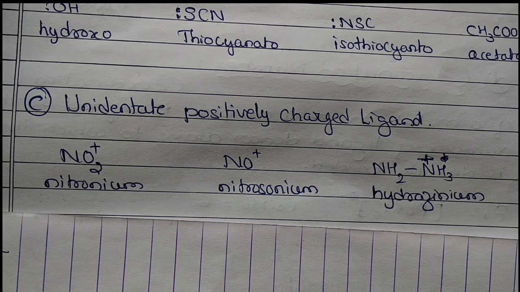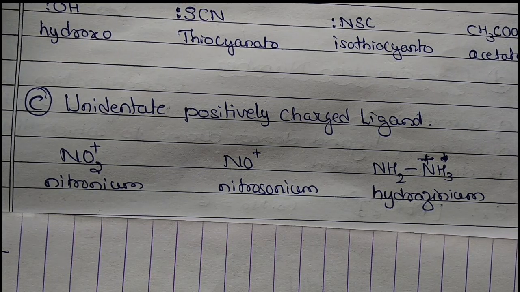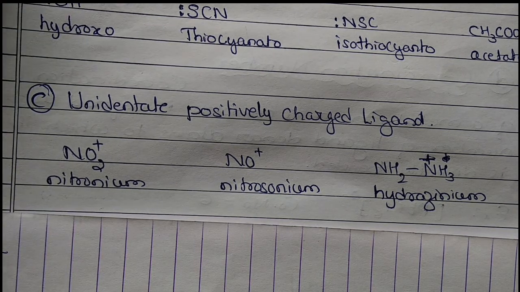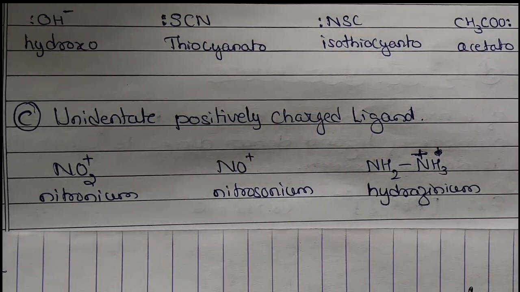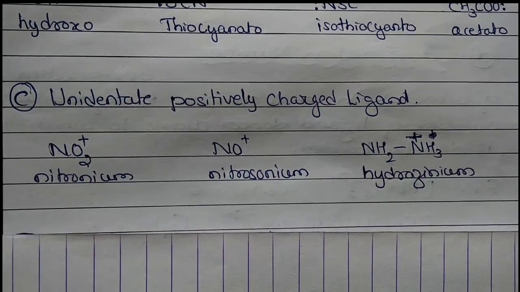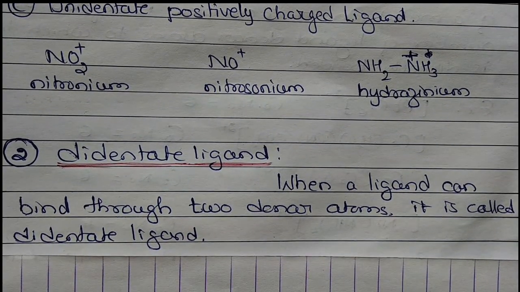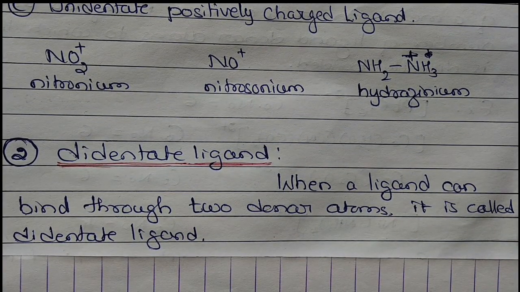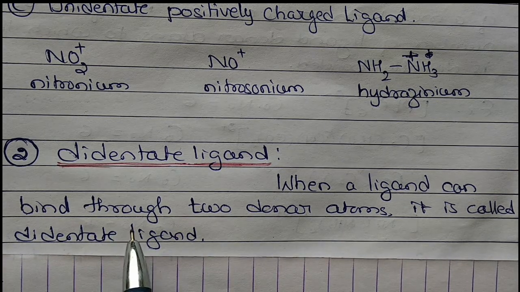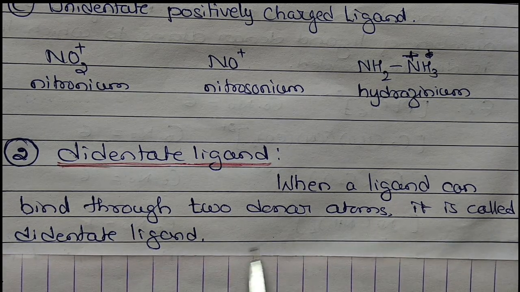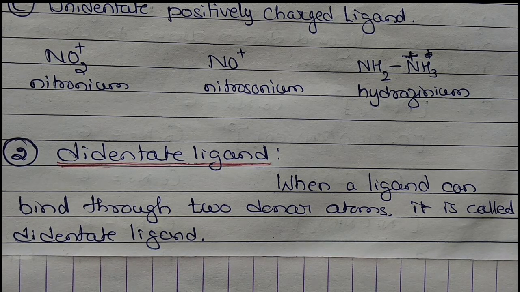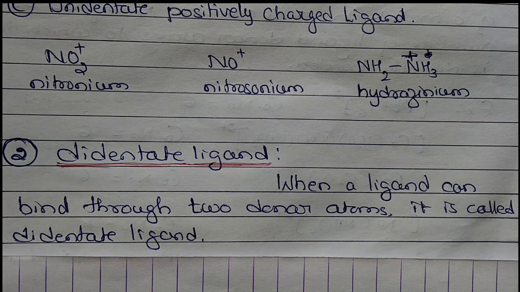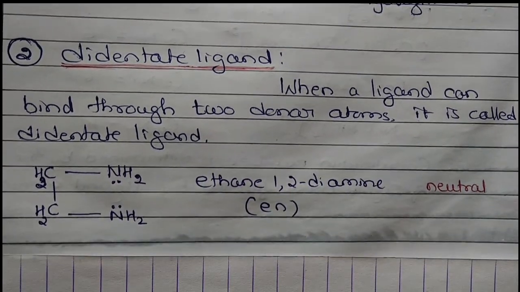Next is the didentate ligand. Didentate means what? Two donor atoms. Di means two; if there are two donor atoms in the molecule, then that is called a didentate ligand. So a didentate ligand is one that can bind or donate through two donor atoms. There must be two donor atoms. That is called a didentate ligand. So for example,